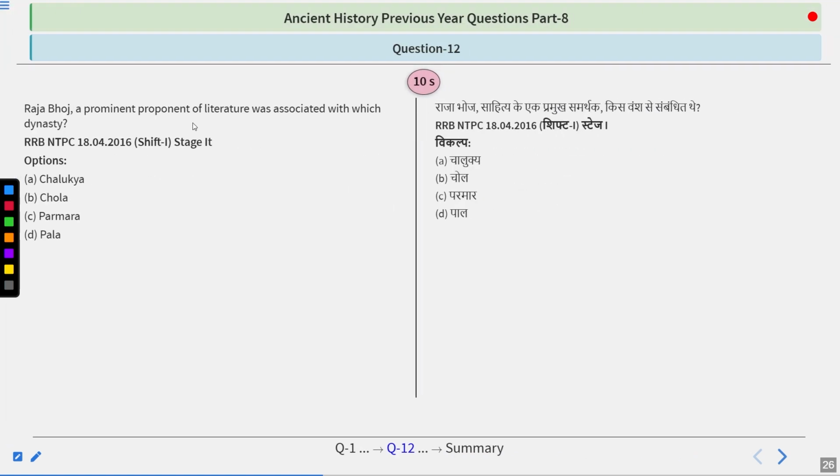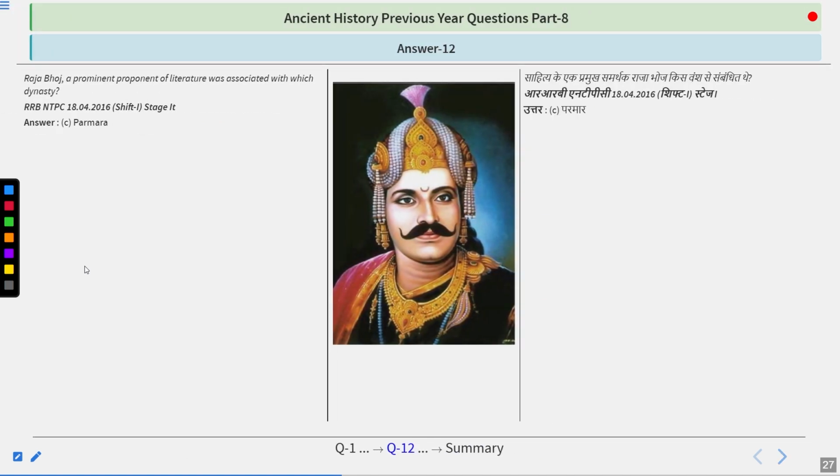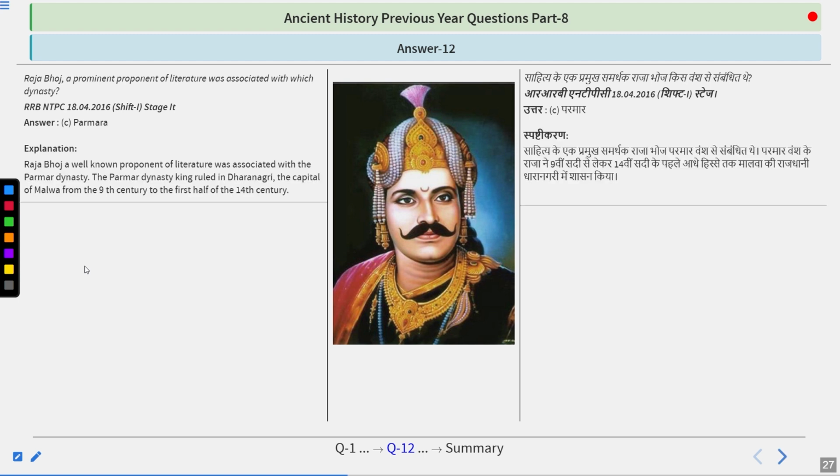Raja Bhoj, the prominent proponent of literature, was associated with which dynasty? So options are Chalukya, Chola, Parmar, or Pala. So try to answer. So the answer of this question is Parmar. Raja Bhoj, a well-known proponent of literature, was associated with the Parmar dynasty. Parmar dynasty kings ruled in Dhara Nagari, the capital of Malwa, from the 9th century to the first half of the 14th century.